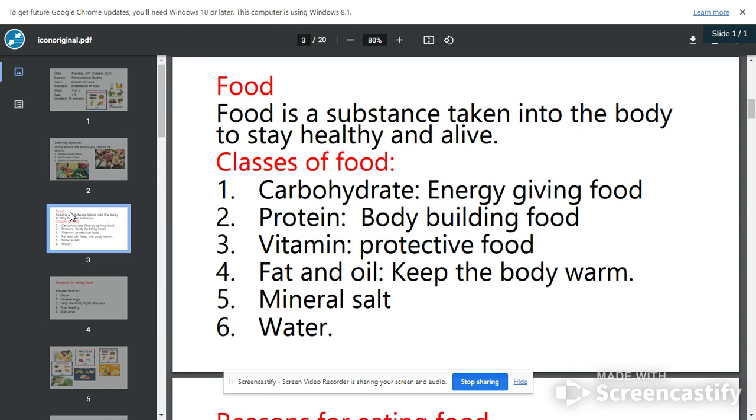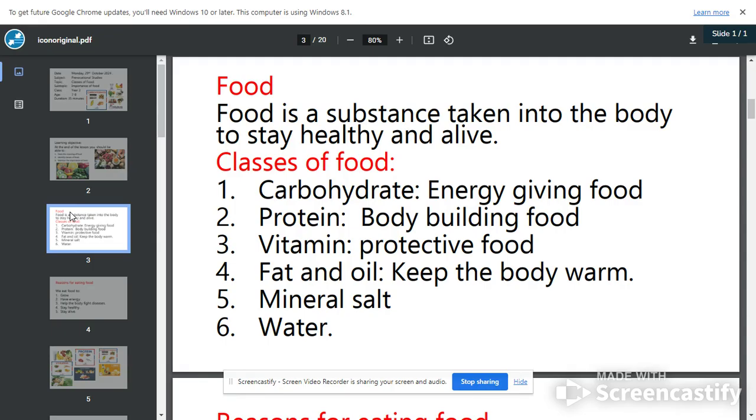The third one is vitamin. We call vitamins protective foods. What are these foods that will give us vitamin? They are fruits and vegetables. They protect our body from sickness, from illnesses, from malaria, and from being sick. When we have enough vitamin in our body, it helps to fight diseases.